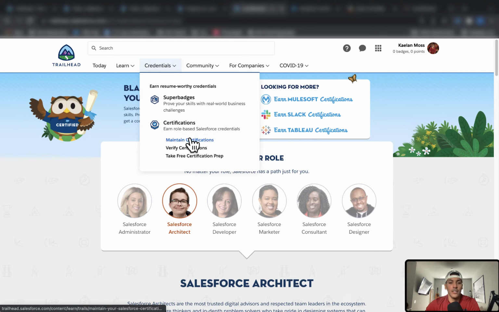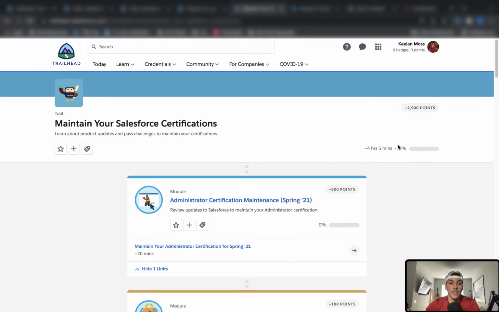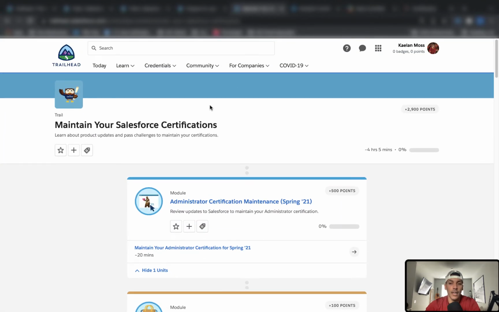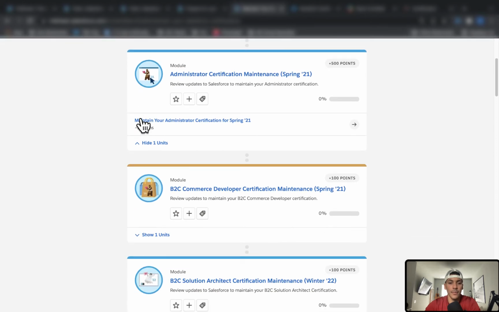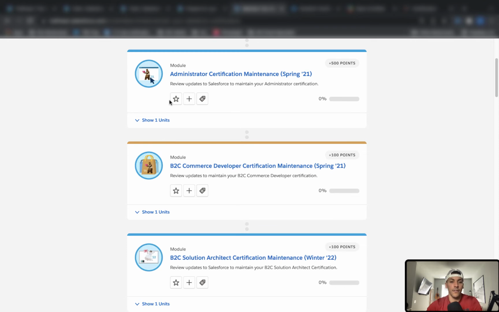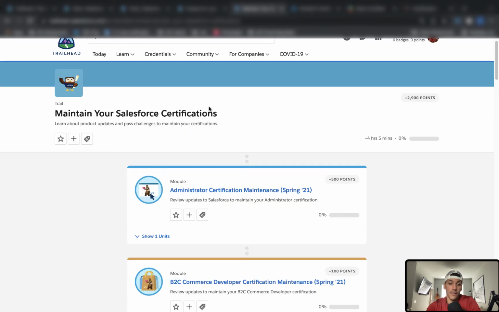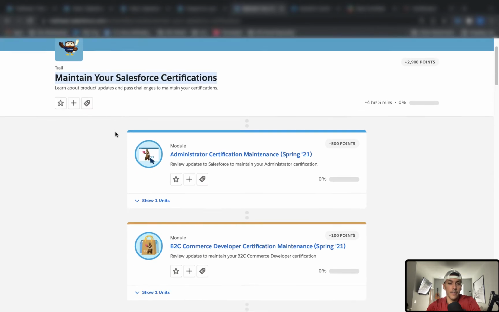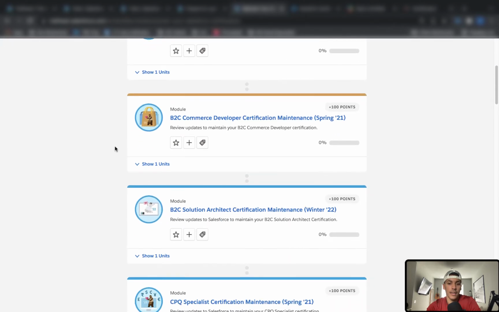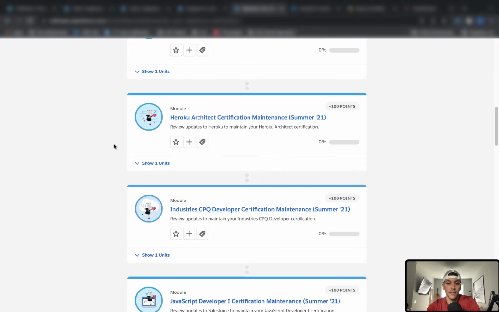Also understand that you have to maintain your certifications, so you have to keep up with them a few times a year. So you'll get an email based on what you signed up for here for your Trailblazer account, but when it's time to update your certification or maintain it, you'll get an email notifying you, or you should, unless you have emails turned off for Trailhead, saying, hey, maintenance is due for this specific certification you have.